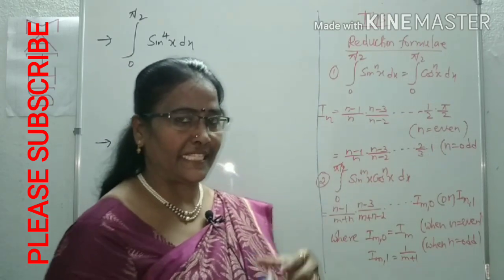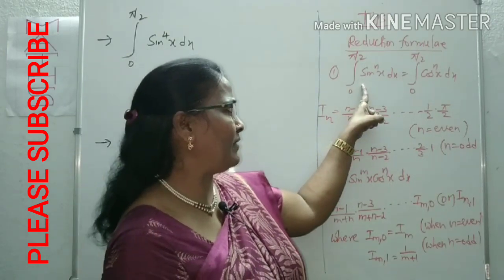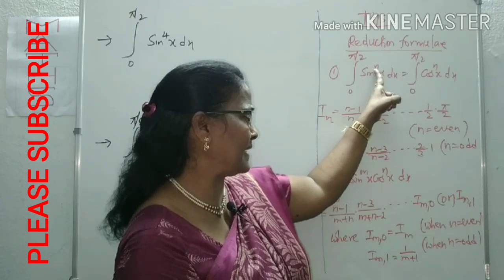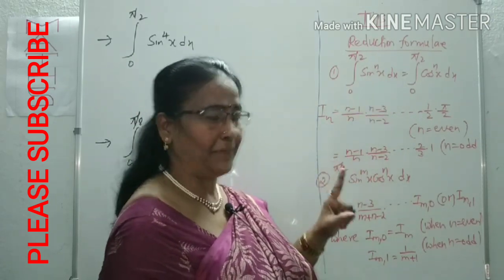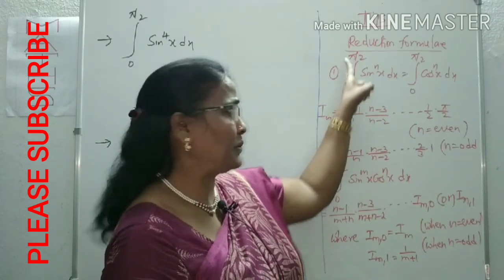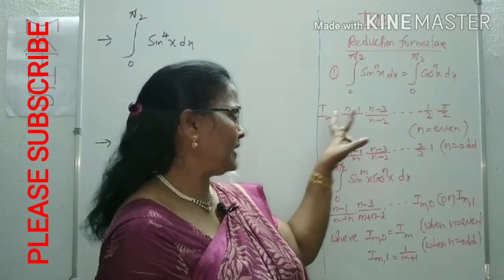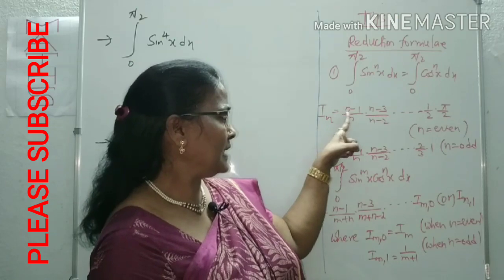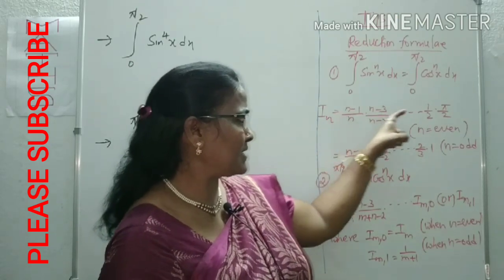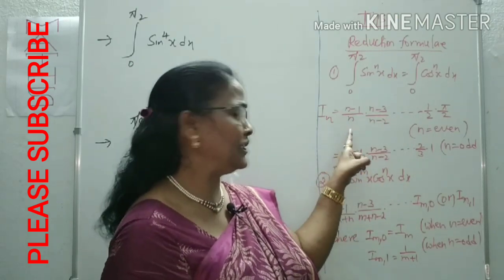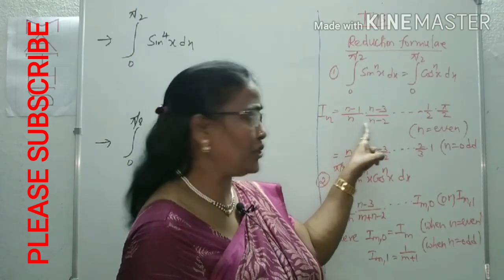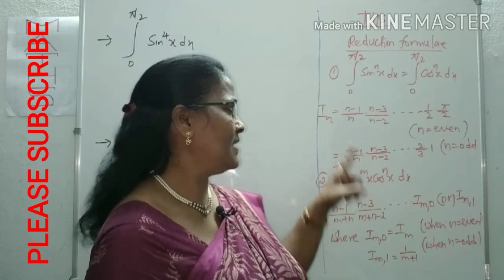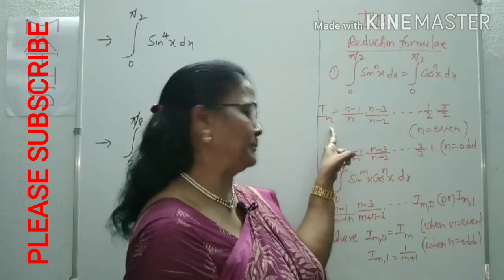What can you observe in this tip? First of all, sine power nx, cos power nx, this power n is I_n, maybe I_4, I_3. Limits must be from 0 to pi by 2. What can you observe in this result? In the numerator, odd numbers are deducted from n. In the denominator, even numbers are deducted from n, like n minus 0, n minus 2, n minus 4, etc. Like that we can recollect this tip.